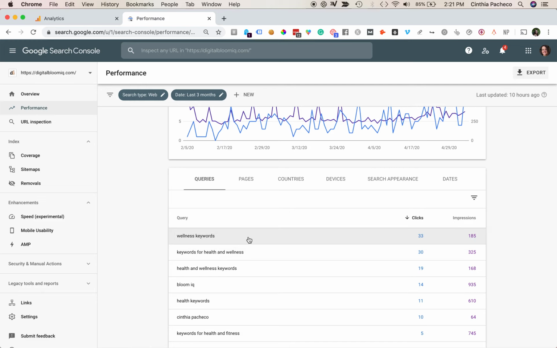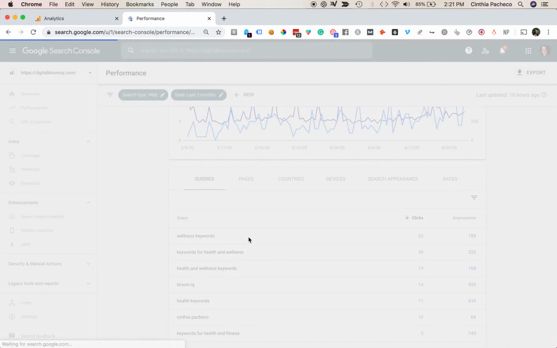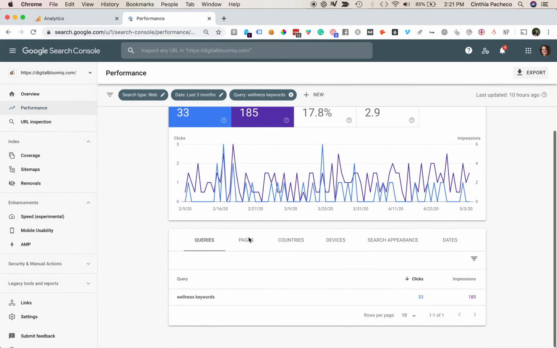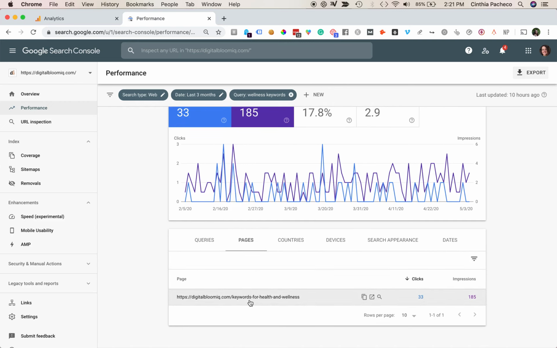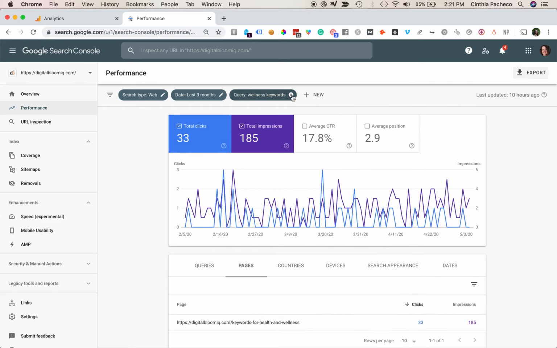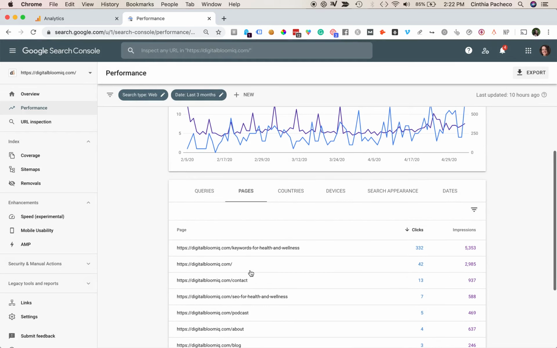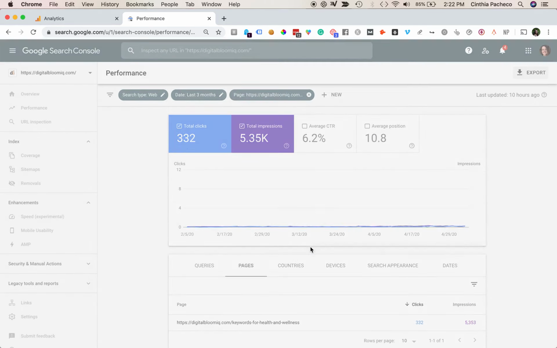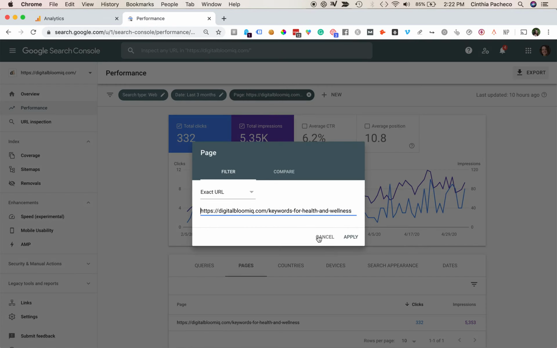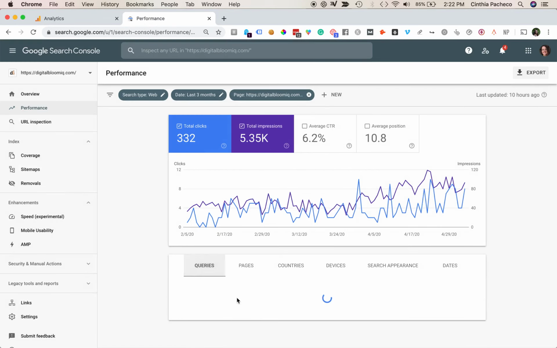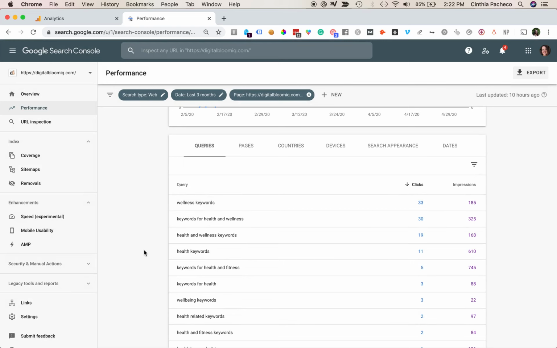So if I click on this wellness keyword, I can then flip here to pages, and I can see that this is the page that's targeting this keyword. That's kind of interesting. And then you can do the flip version as well. I can filter as soon as I click here at the top, see how it filters per this page. And then I can go back and see all the keywords that I'm targeting.